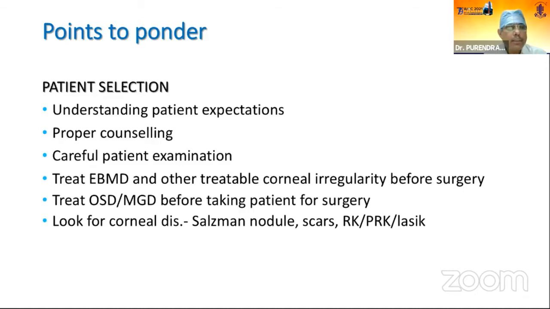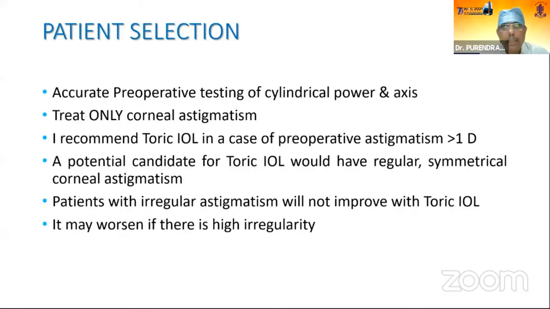Treat ocular surface disorders and meibomian gland disorders before taking the patient for surgery. Look for any other corneal disease like Salzmann nodule, any presence of scar, radial keratotomy, PRK or LASIK before, and any presence of epithelial nest in the flap of the LASIK, etc.